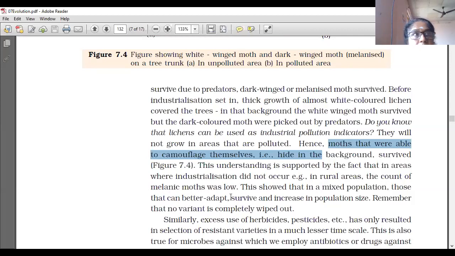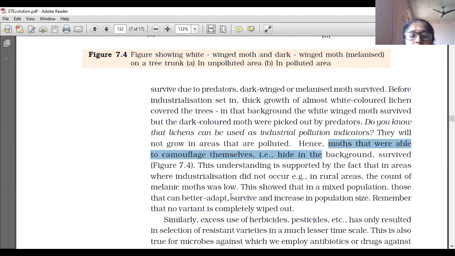Mixed population means white-winged moths are there and melanized, dark-winged moths are there. Because of melanin, dark wings are there. So that is the mixed population, white-winged and dark-winged. Those that can better adapt survive and increase in population size. Remember that no variant is completely wiped out.